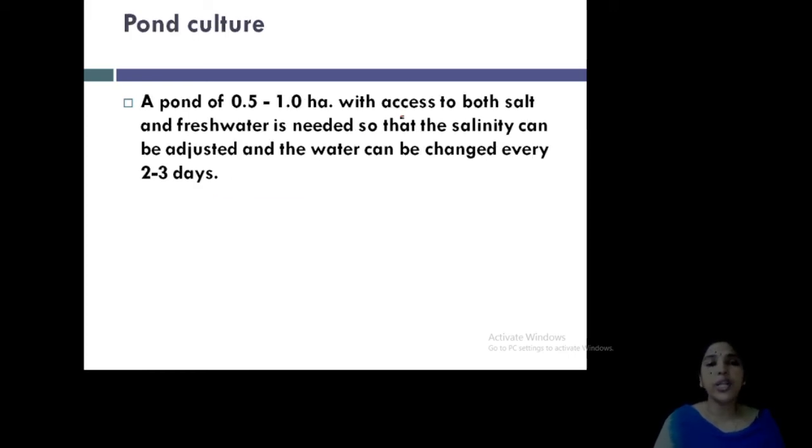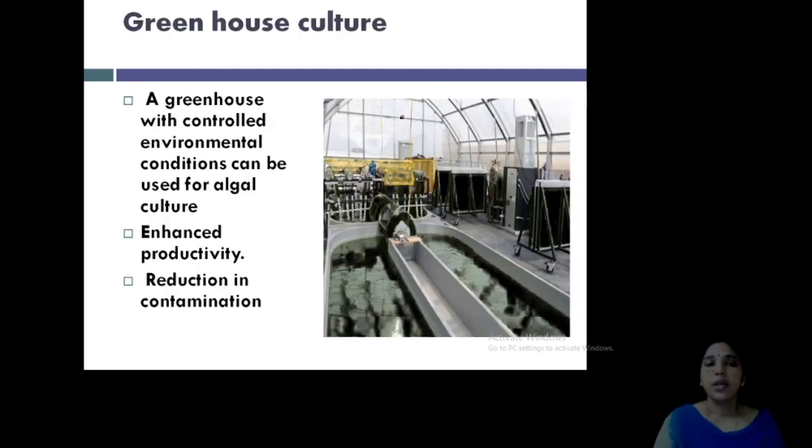Now, pond culture. A pond of 0.5 to 1 hectare is taken, without any contamination. Okay. So, you can prepare a mix of salt water and fresh water here, salinity adjusted, pH adjusted. So, every 2 to 3 days we will clean the water, and that is pond culture. Spirulina is usually grown in pond culture, and another one is greenhouse culture.